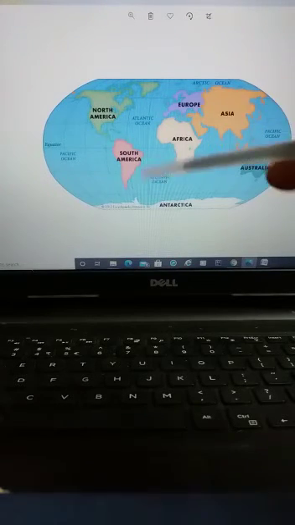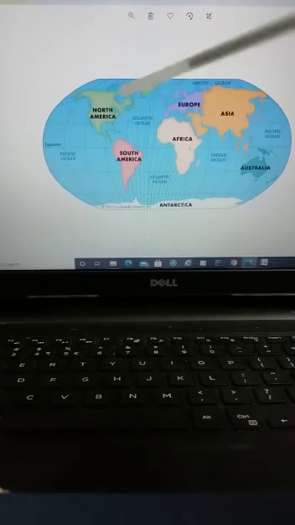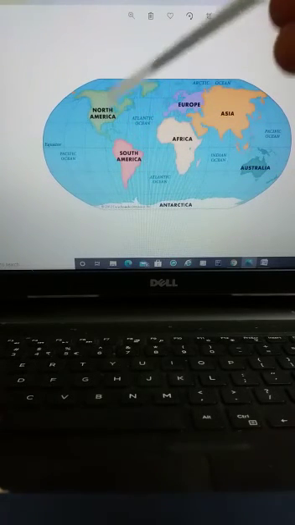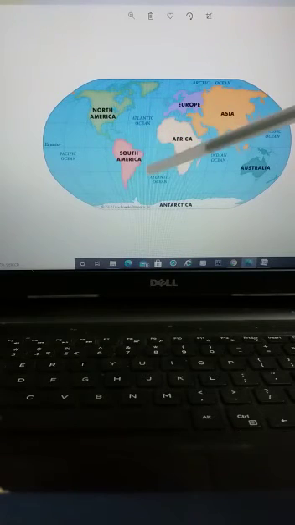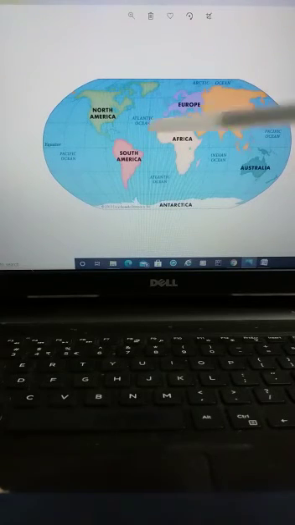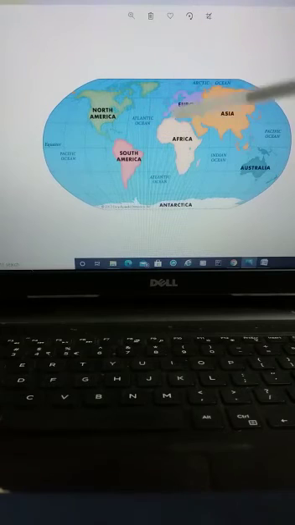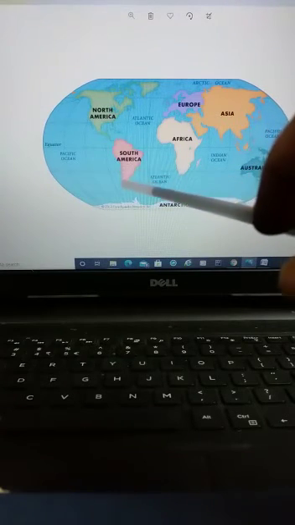South America is the other one, the fourth largest, and this continent lies in the southern hemisphere. So one of them lies in the northern hemisphere and the other one in the southern hemisphere. The world's largest river, the Amazon, flows through South America. Mount Aconcagua is the highest point. Aconcagua is situated here, in this corner of South America.